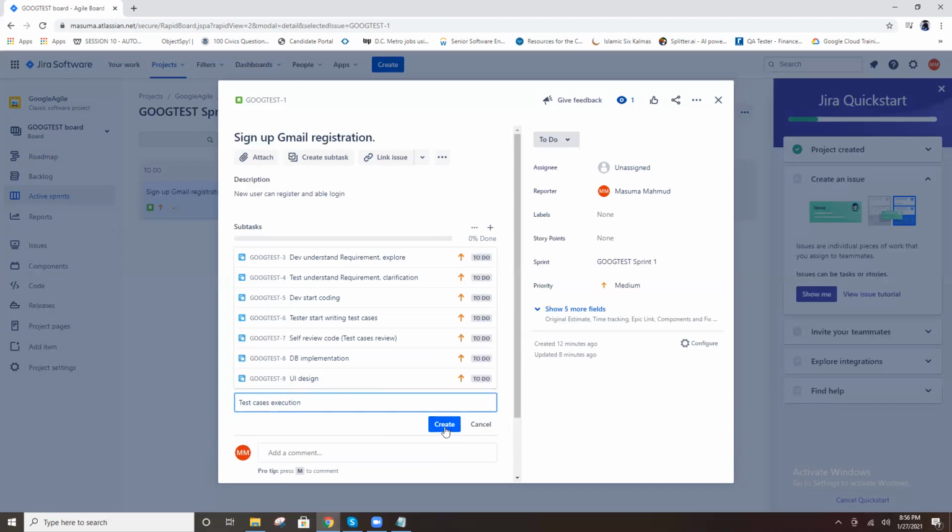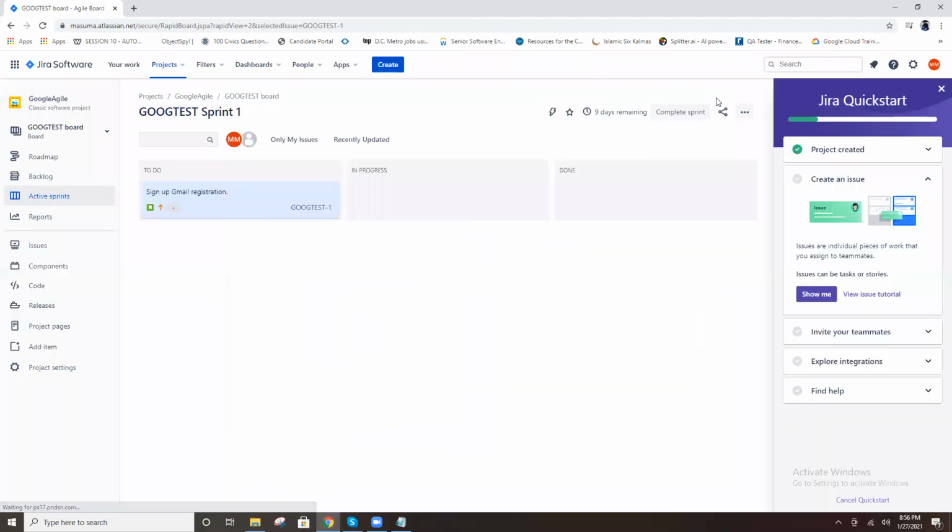Bug identification: we log the bugs found. Otherwise, for test execution, you can create a bug task. Like that, you can create so many tasks. As of now, these are the tasks available.